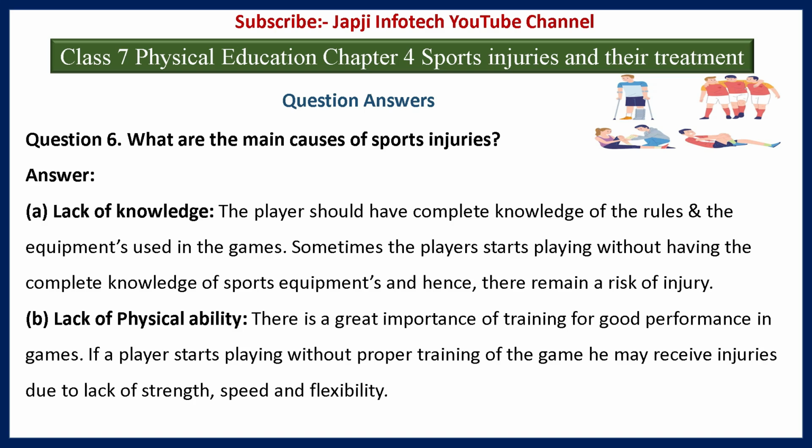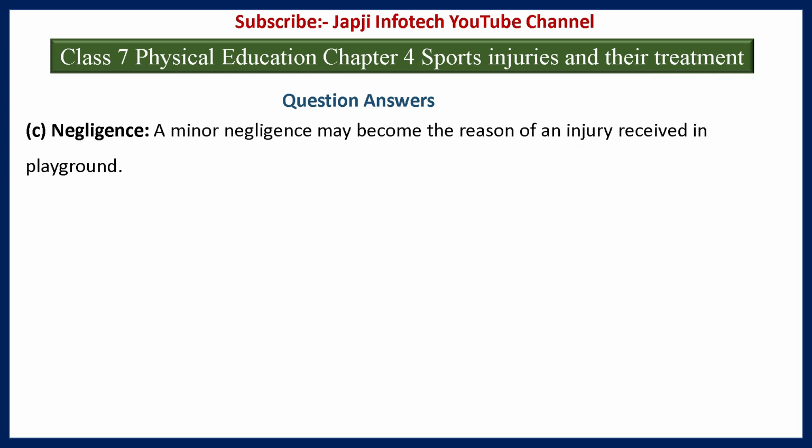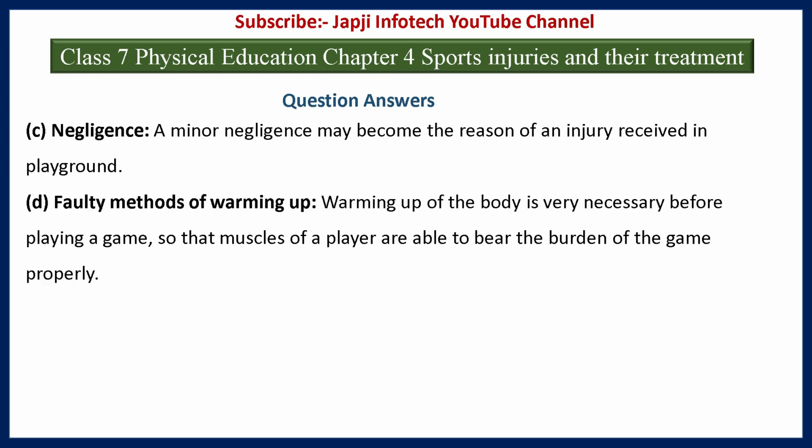There is a great importance of training for good performance in games. If a player starts playing without proper training of the game, he may receive injuries due to lack of strength, speed, and flexibility. Third one is negligence. A minor negligence may become the reason of an injury received in playground. Fourth one is faulty method of warming up. Warming up of body is very necessary before playing a game so that muscles of a player are able to bear the burden of the game properly.